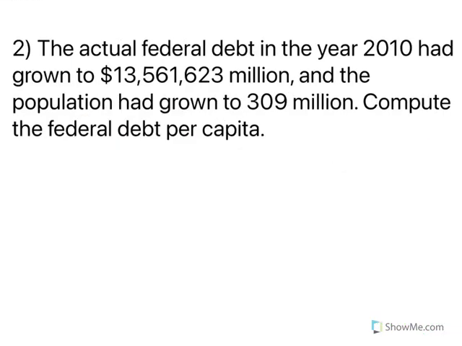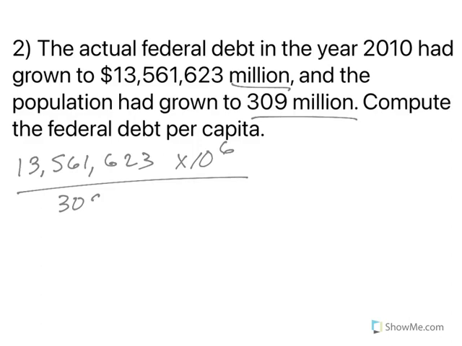Well, the actual federal debt in the year 2010 had grown to $13,561,623 million, and the population had grown to 309 million. Compute the federal debt per capita. Okay, 13,561,623 million means times 10 to the 6th, and the population is 309 million, which is also times 10 to the 6th.